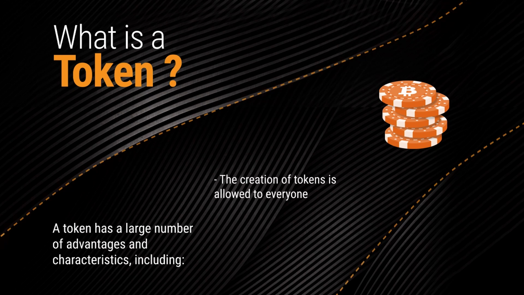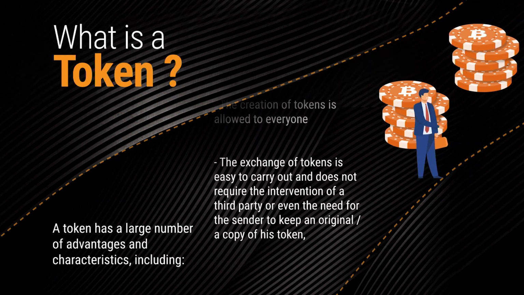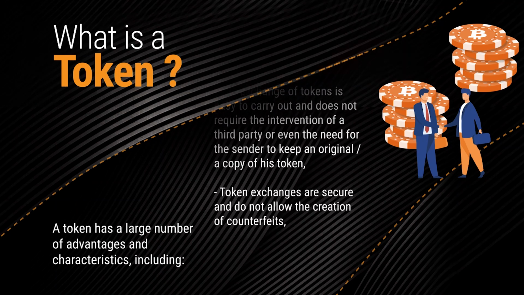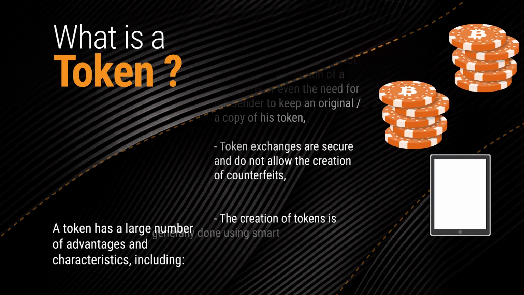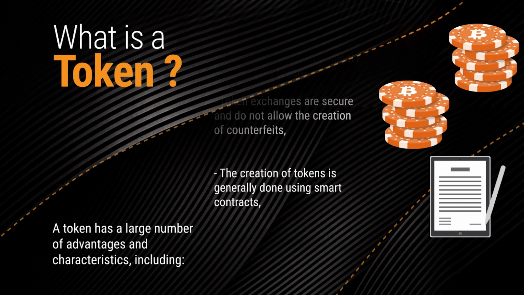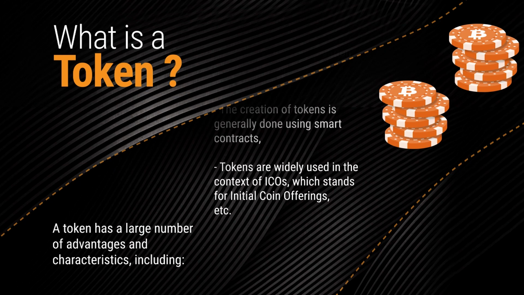The exchange of tokens is easy to carry out and does not require the intervention of a third party, or even the need for the sender to keep an original, a copy of his token. Token exchanges are secure and do not allow the creation of counterfeits. The creation of tokens is generally done using smart contracts. Tokens are widely used in the context of ICOs, which stands for initial coin offerings, etc.